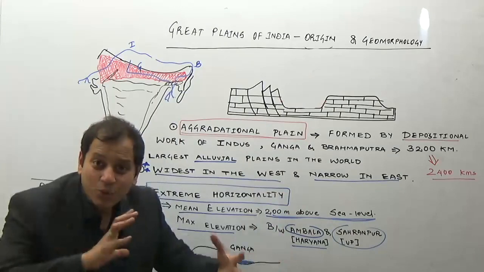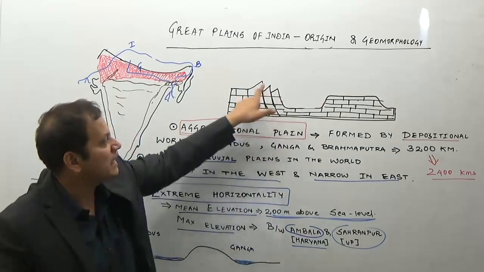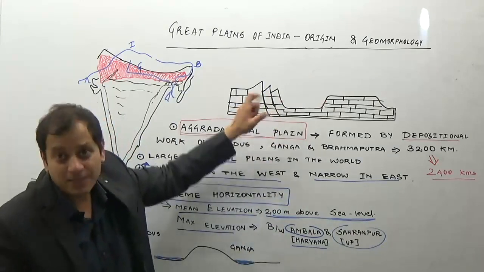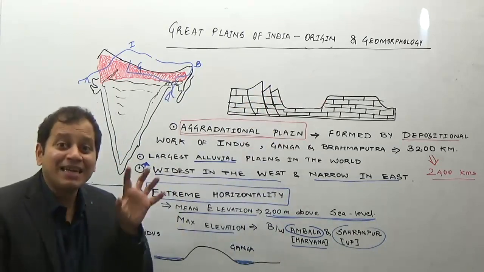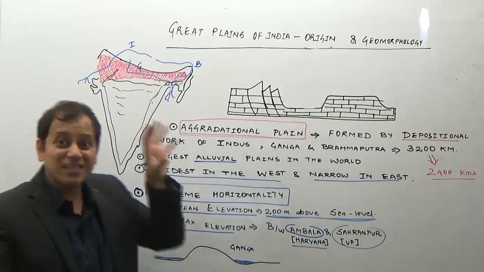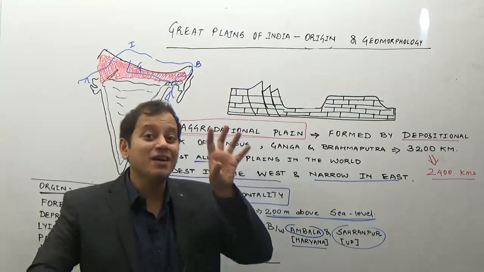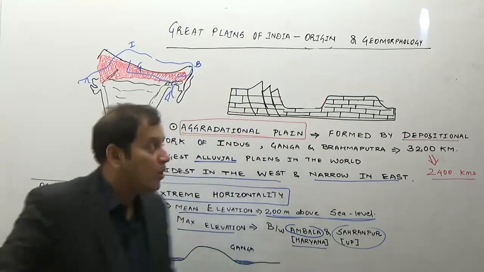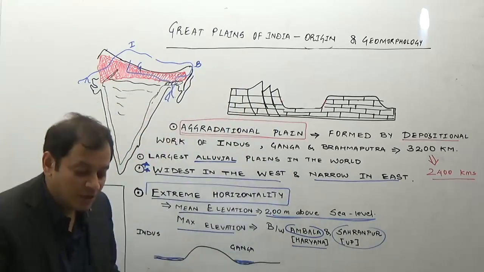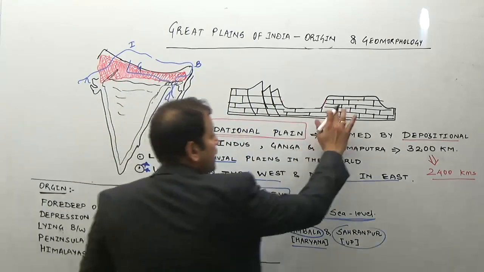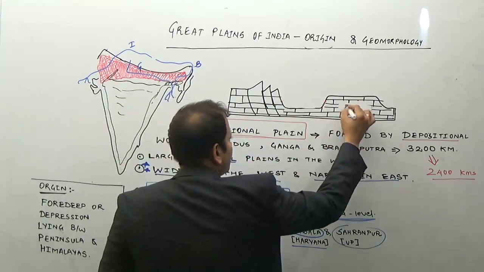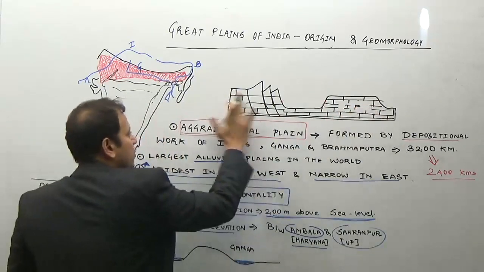The sediments were compressed to form the three parallel ranges of the Himalayas. But whenever a collision occurs, there is a subduction zone or a depression. This is an example of a continent-continent collision, with the Indian plate on this side and the Asian plate on this side.